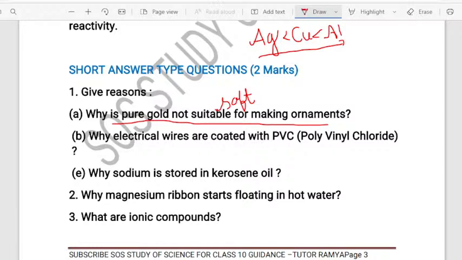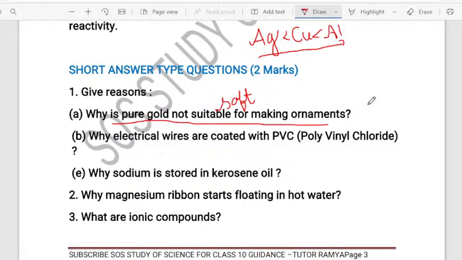Why electrical wires are coated with the PVC? What is meant by PVC? Polyvinyl chloride. Why electrical wires are coated with the PVC? Very good. The correct answer is given by SK. SK has given the right answer.